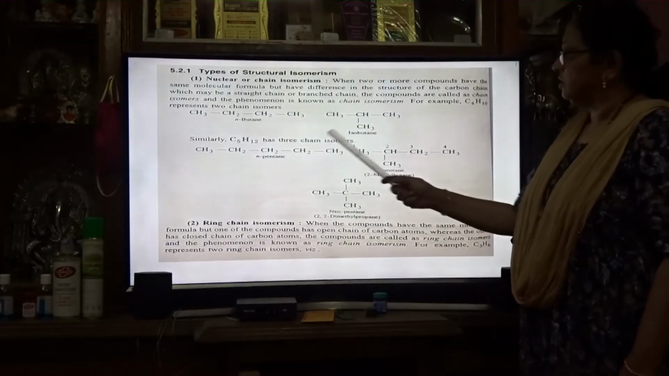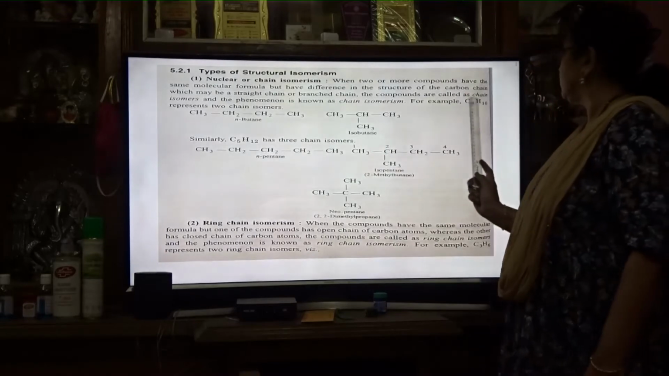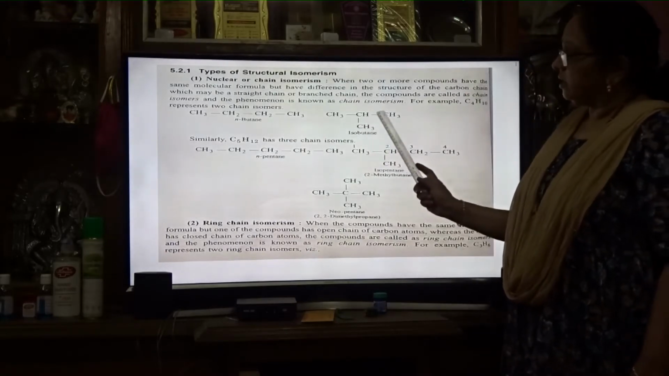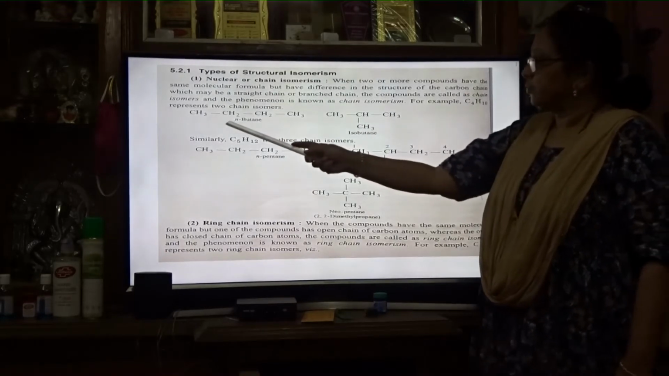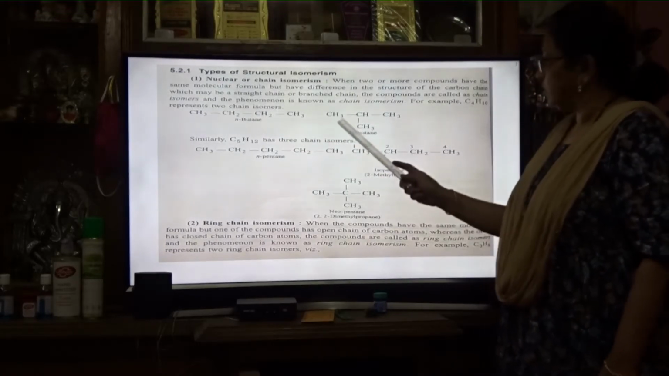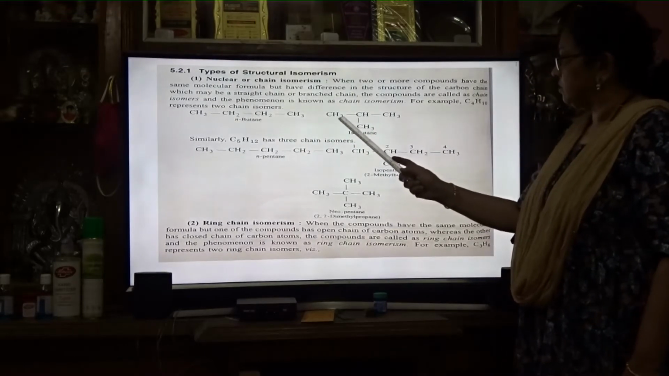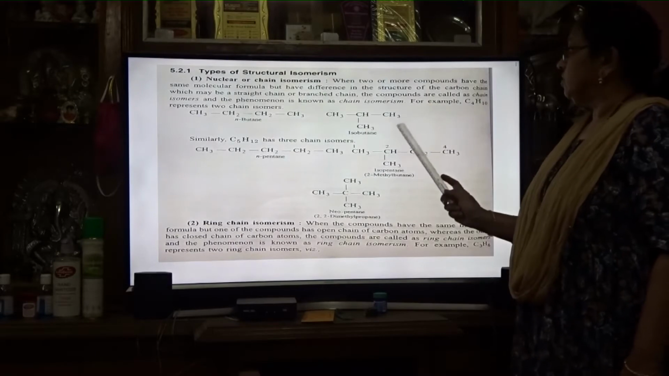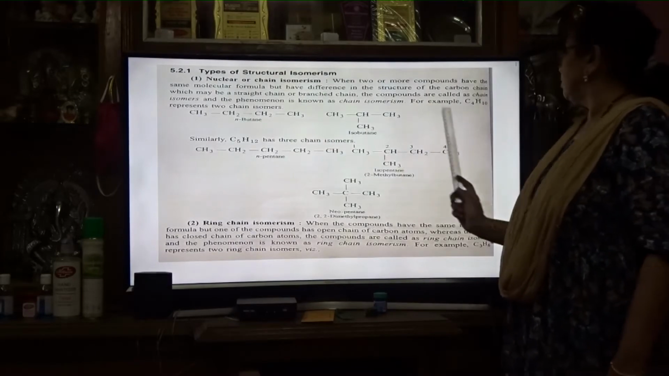In both structures there are 4 carbons and 10 atoms of hydrogen. See here, 4 carbons, 10 hydrogens. Here also 4 carbons and 10 hydrogens. So these are the isomers of butane.